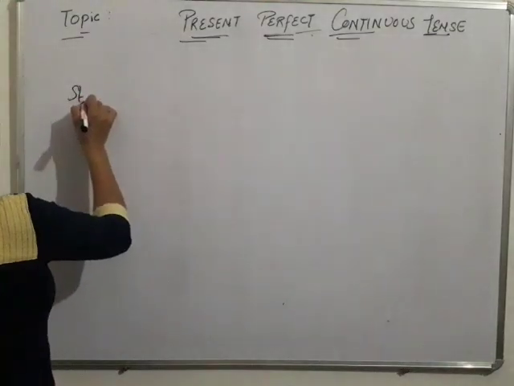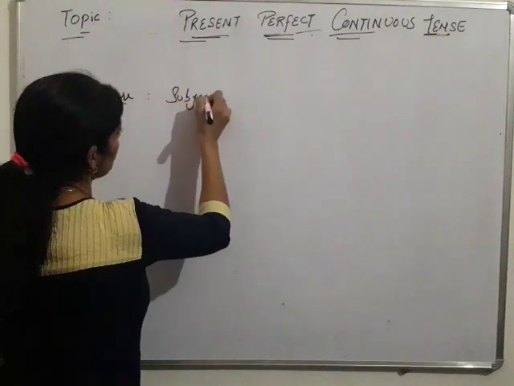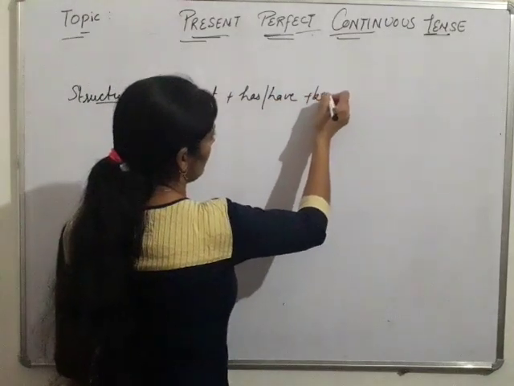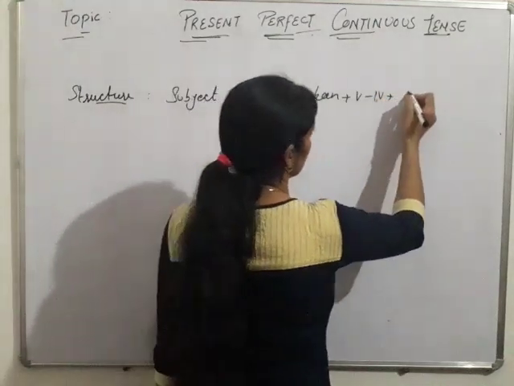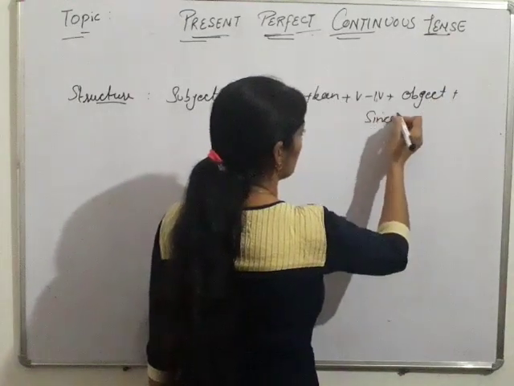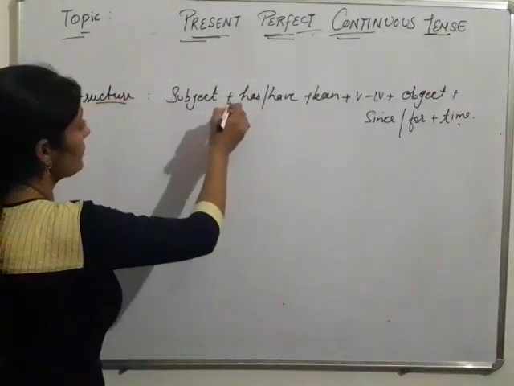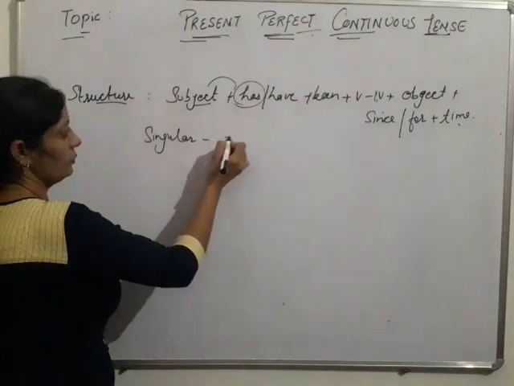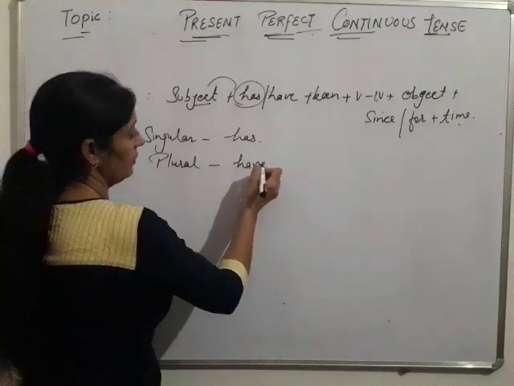The structure of present perfect continuous is: subject, has or have, been, fourth verb, object, since or for, plus time. Has or have is used according to the subject. If our subject is singular, we use has, and with a plural subject, have is used.